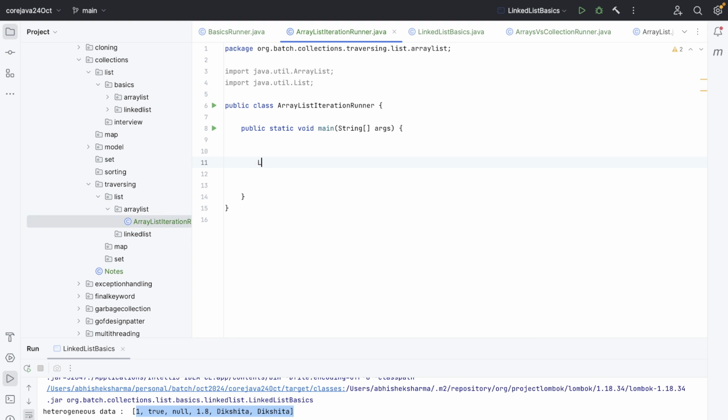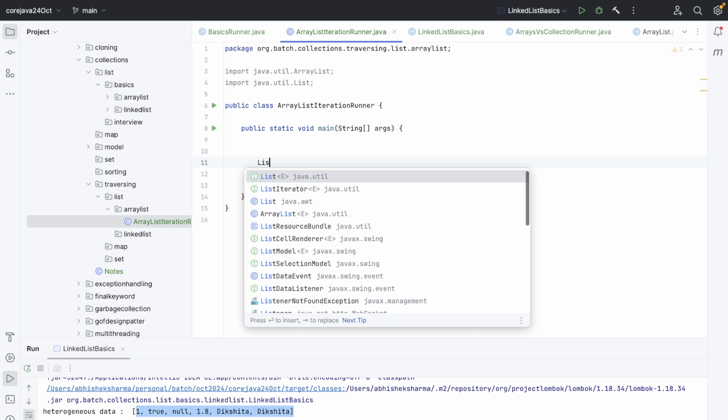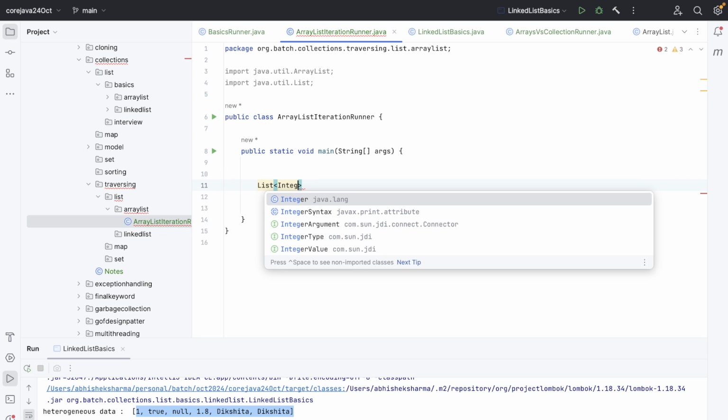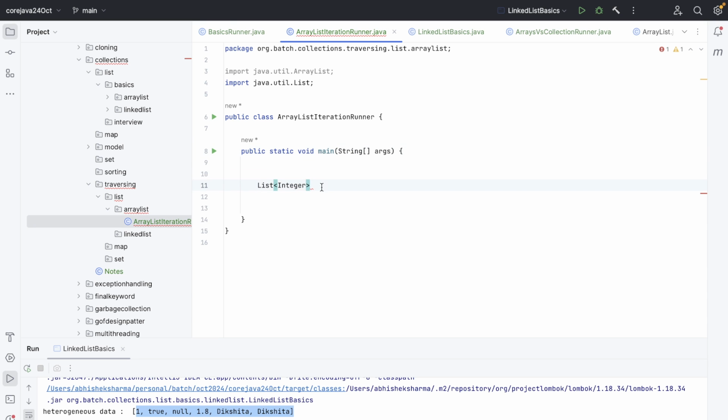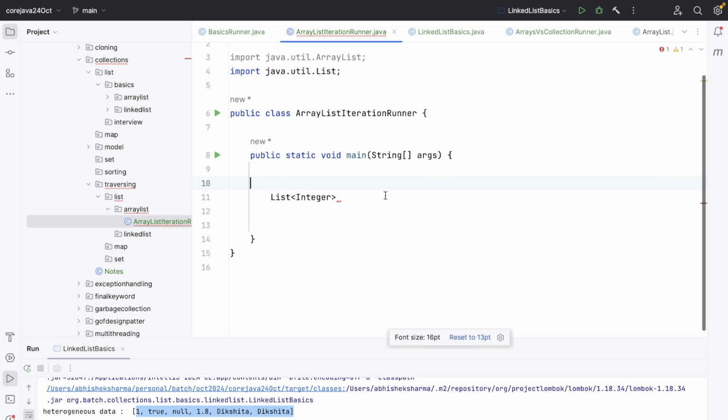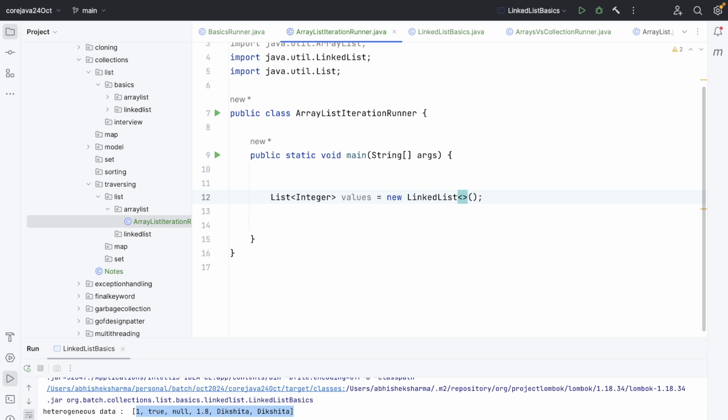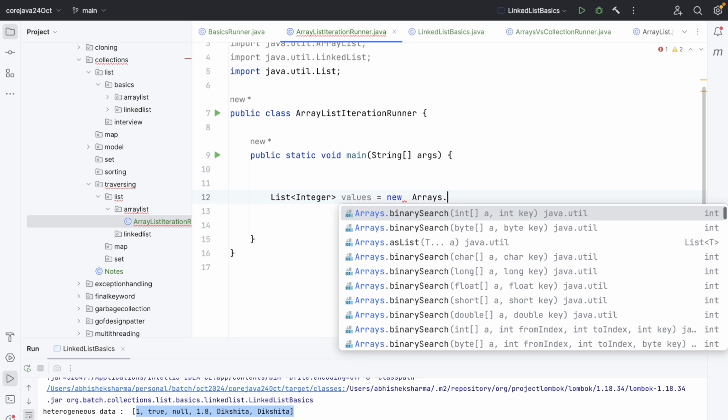All right, so let's have a list, and let's make it an integer list only, right? I don't want any other heterogeneous data, I just want homogeneous data. So I want list of integer, and let's name this list values, right? No worries. And over here, not linked list, I want array list, and Arrays.asList, right?